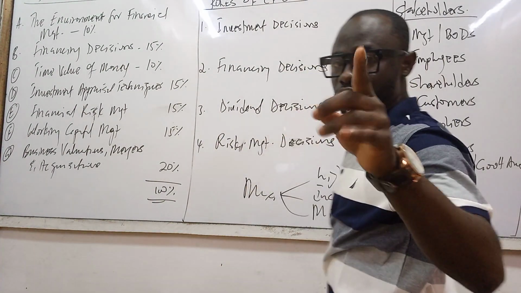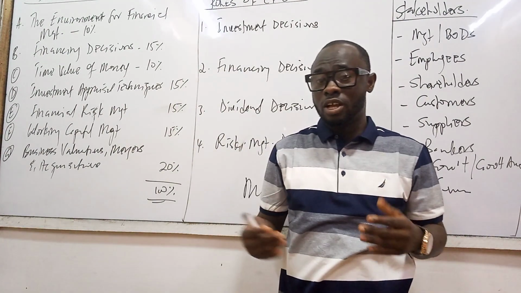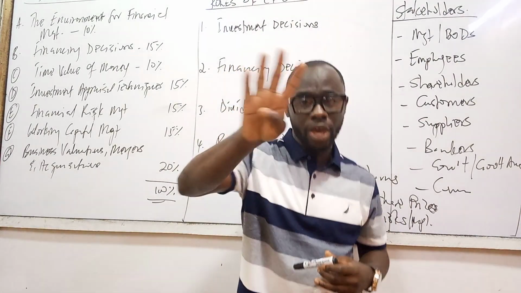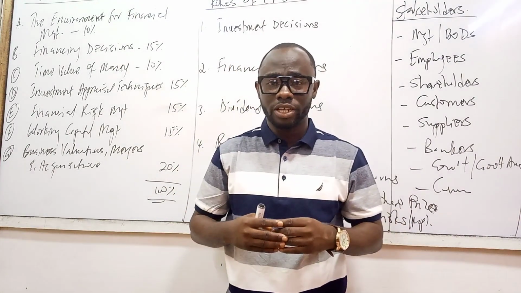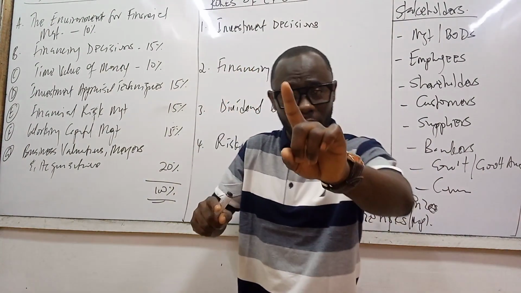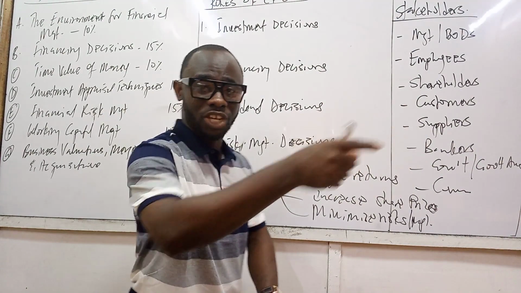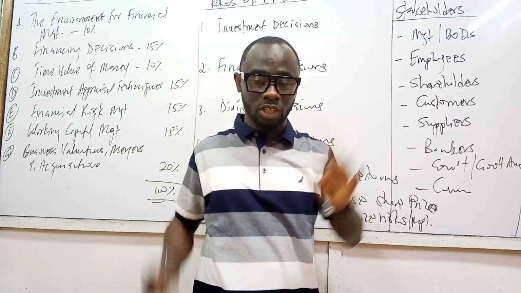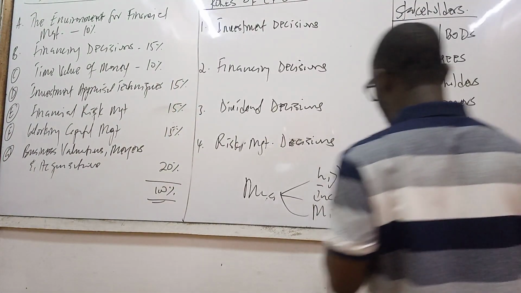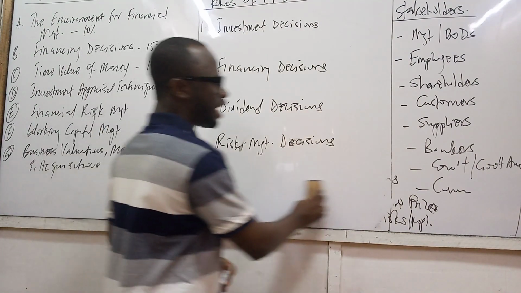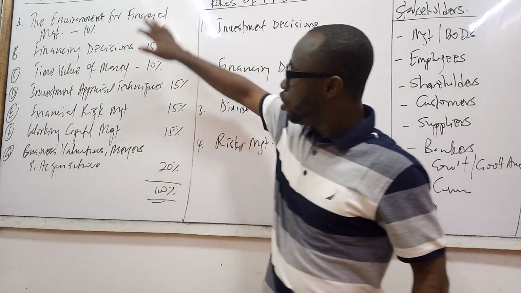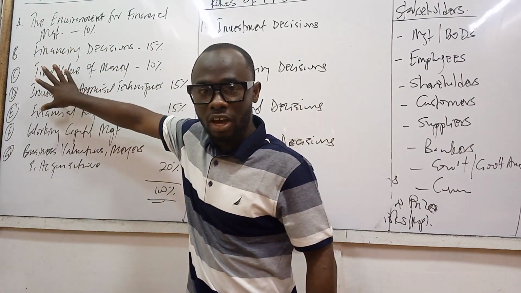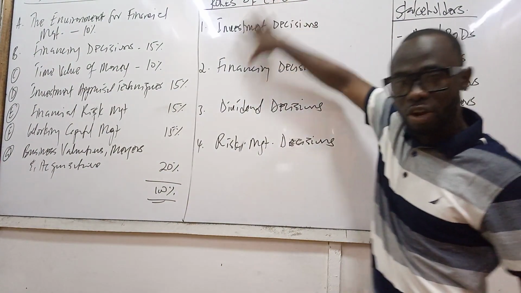So the role of the CFO, you being the financial manager or chief finance officer of the company: there are 4 key roles that you're going to be playing as the financial manager to assist the company to do 2 things. Number 1, maximizing the wealth of the shareholders, and number 2, making sure that the needs of other stakeholders are also met. So 4 key decisions the CFO makes. Now these 4 key decisions, like I said, are further bridged into what we see in our syllabus. Like I told you in the beginning, this is the breakdown of our syllabus, and this is also the role of the CFO.